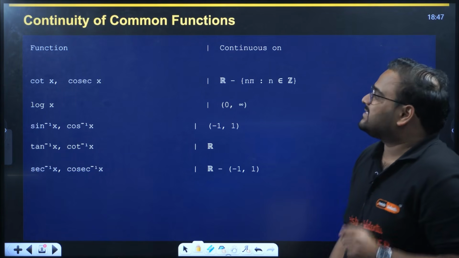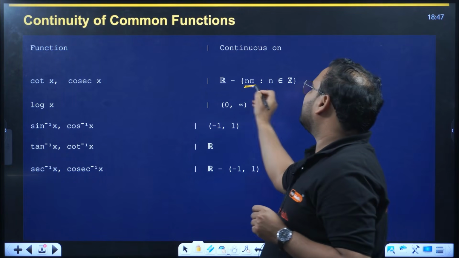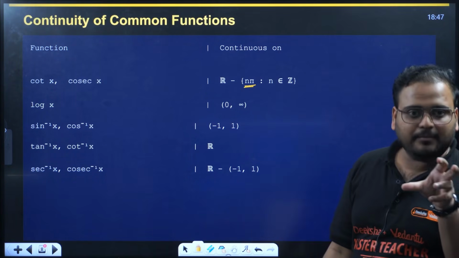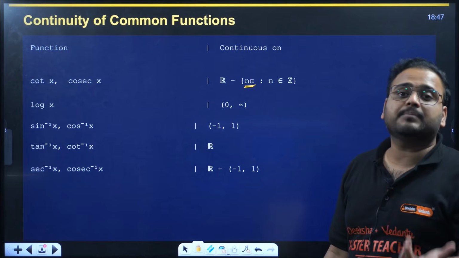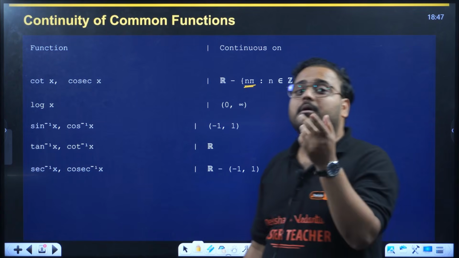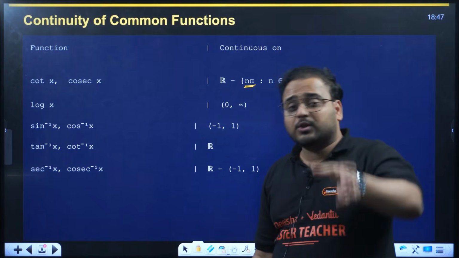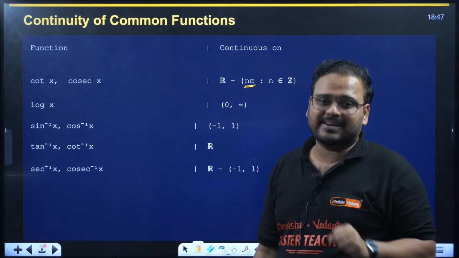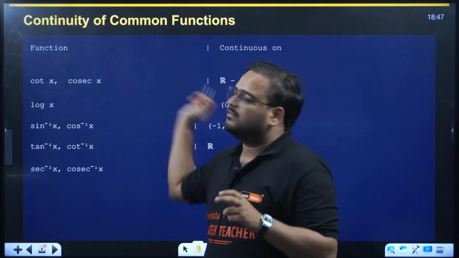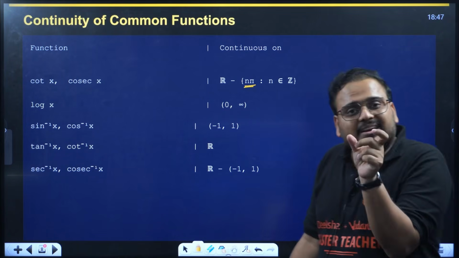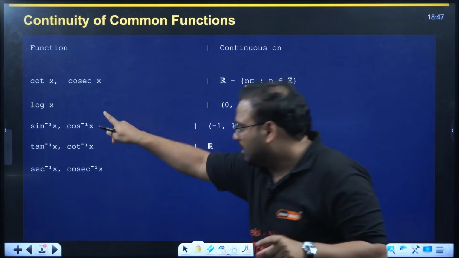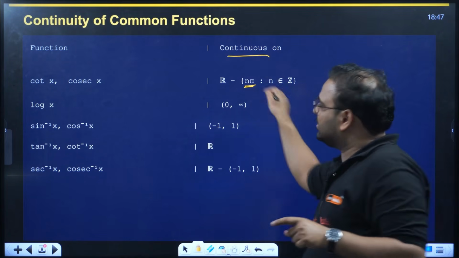Okay sir, cot x and cosec x, again integral multiples of pi. From all real numbers, remove the integral multiples, for example 0, pi, 2 pi, minus 2 pi, minus 3 pi. Remove all those integral multiples. If you remove that, it will be the interval where cot x and cosec x are continuous.